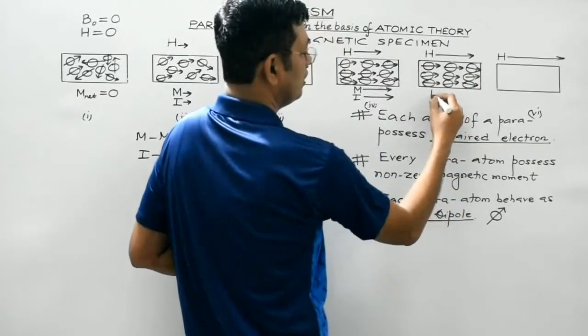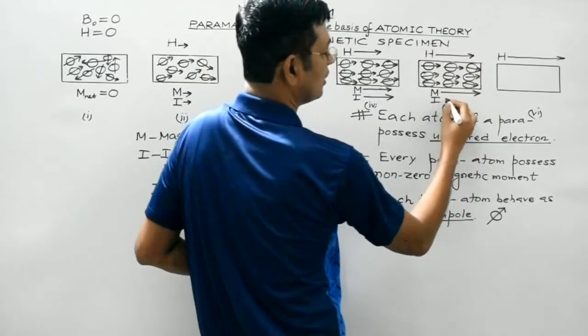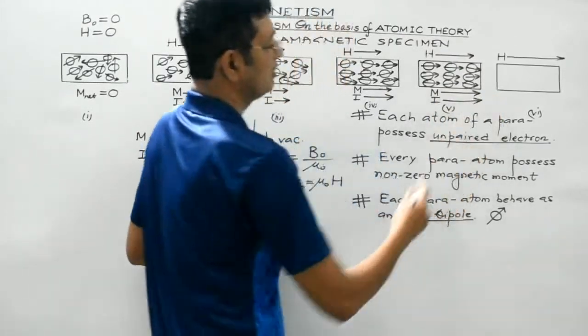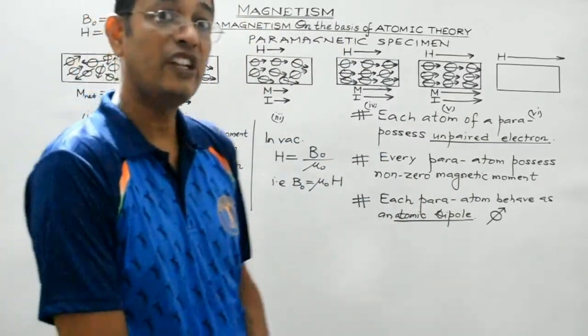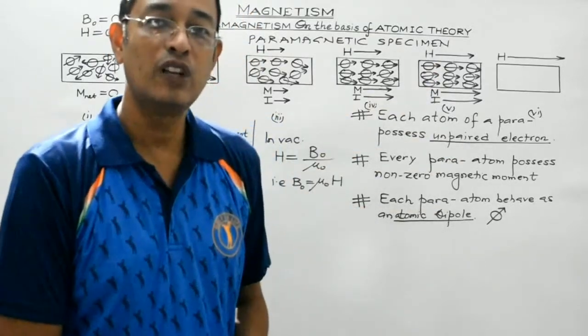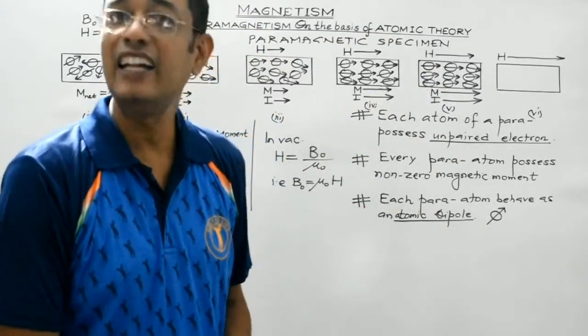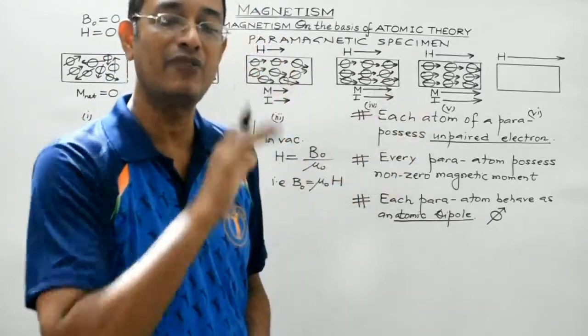So here the magnetic moment of the specimen will further increase, resulting in an equivalent increase in its intensity of magnetization. Now students, a stage will come when all these atomic dipoles will get perfectly aligned parallel to each other and along the direction of the external magnetic field.